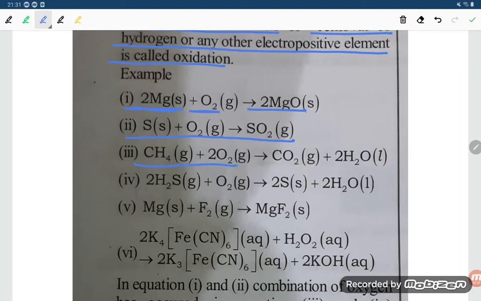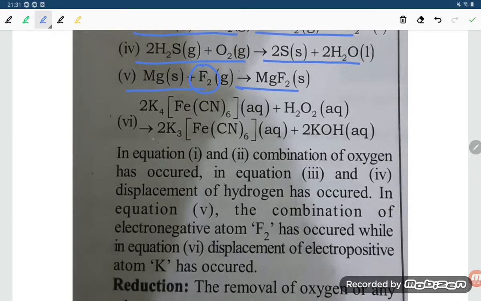Methane added to oxygen, that is oxidation. Hydrogen sulfide added to oxygen, that is oxidation. Magnesium added to the electronegative element fluorine, giving MgF2, is oxidation. And in this reaction, 2K4[Fe(CN)6] added to H2O2 gives 2K3[Fe(CN)6] plus KOH, which is also a type of redox reaction.